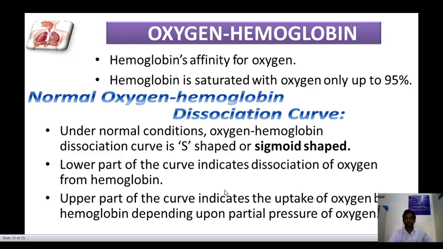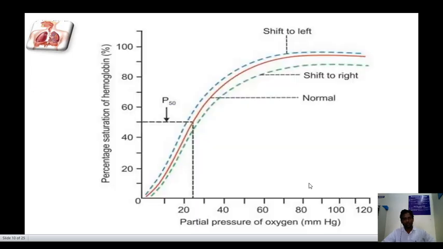The normal oxygen hemoglobin dissociation curve, under normal conditions, is sigmoid shaped. The lower part of the curve indicates dissociation of oxygen from hemoglobin. The upper part of the curve indicates uptake of oxygen by hemoglobin depending upon the partial pressure of oxygen.